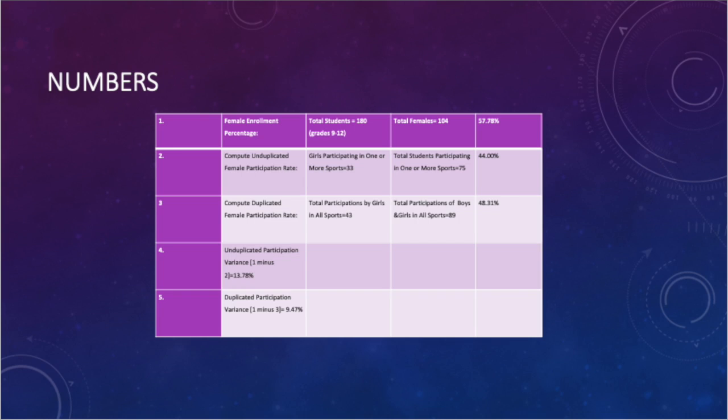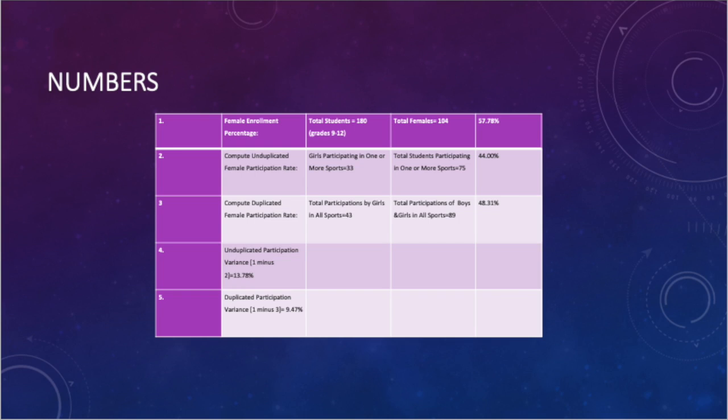When we go to computing duplicated female participation rate, their number jumps up from 33 to 43, so we have 10 athletes that participate in more than one sport, and the total participation of boys and girls in all sports also jumps up by a total number of 14 participants, so we have some boys that cross over their sport as well, and of that total 89, girls represent 48.31% of the total.